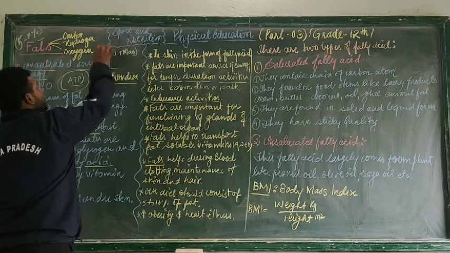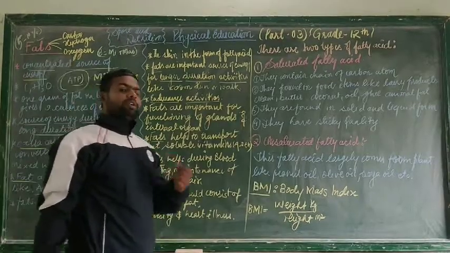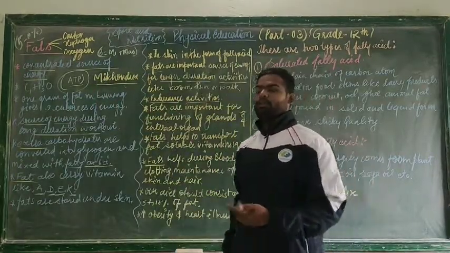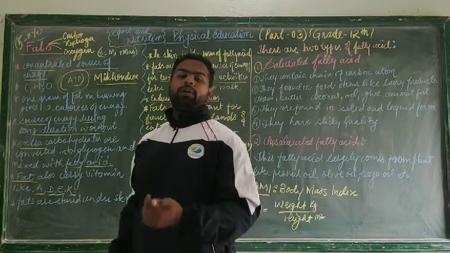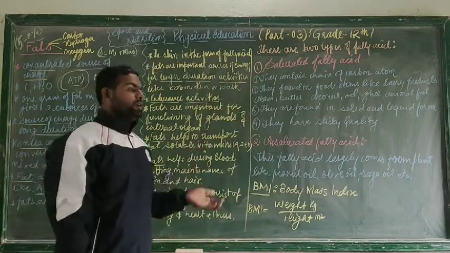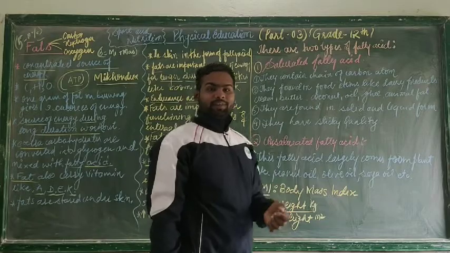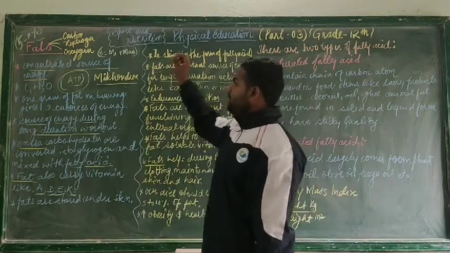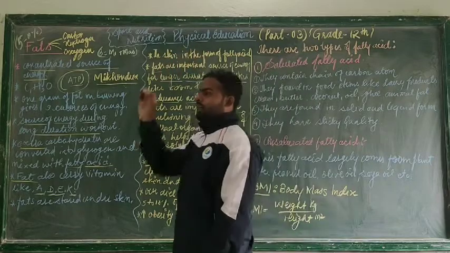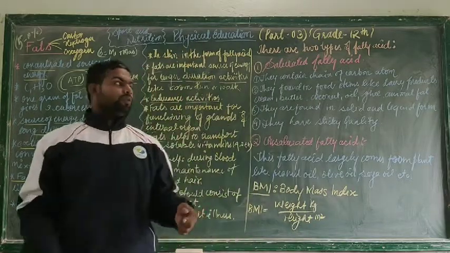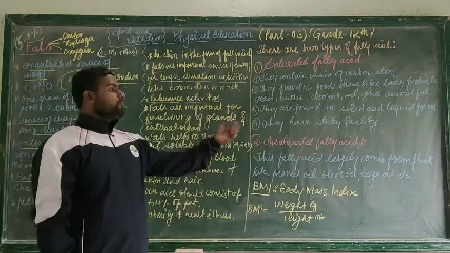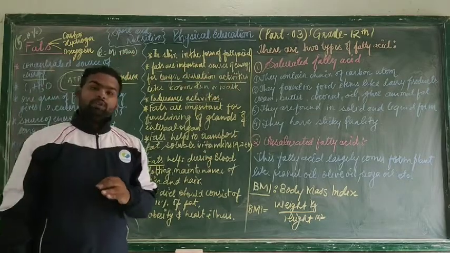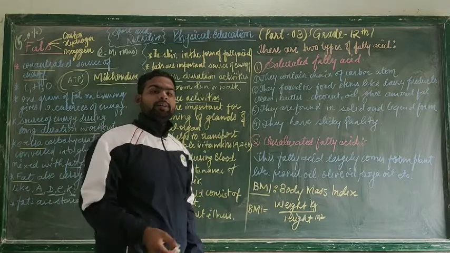So what are micronutrients? Micronutrients are those nutrients which are required in less amount in our body, like vitamins, minerals, water, etc. And macronutrients are those nutrients which are required in large amount in our body. So here we need to understand that if we don't want to become obese or get illness in our body, we need to maintain the proper balance of nutrients in our body, which is called a balanced diet.